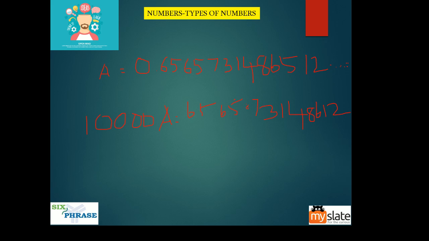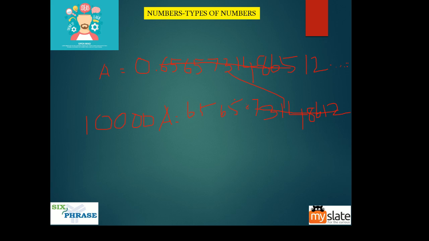Now, after the decimal point, look at this. It is 73148612. But here, after the decimal point, it is 6565. How can you subtract this and this? Only if you are able to successfully subtract or cancel these two. In the previous example, we were able to cancel this and this because it was repeating. But here, you cannot cancel it.